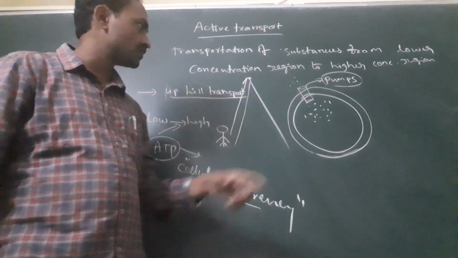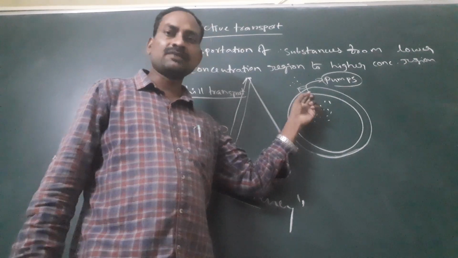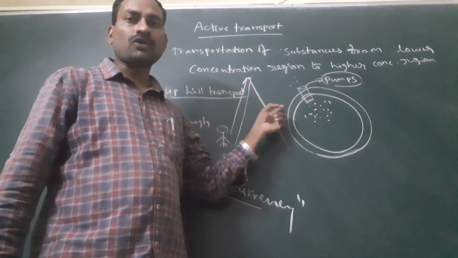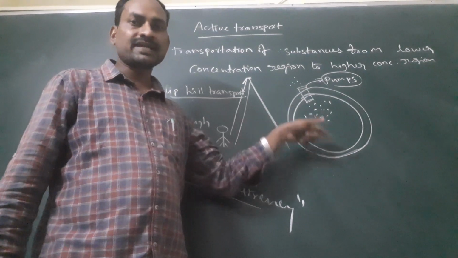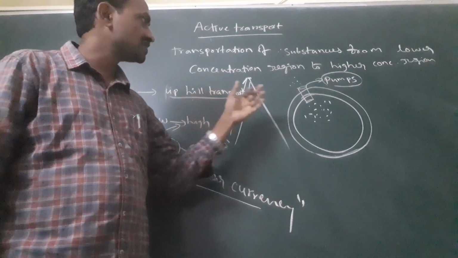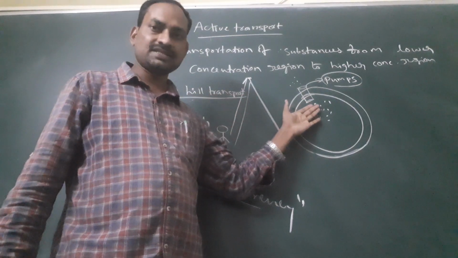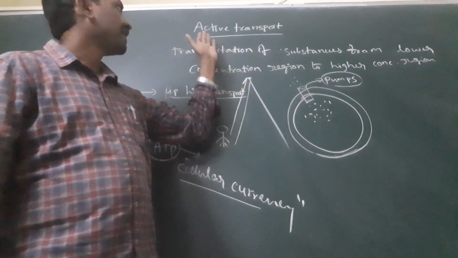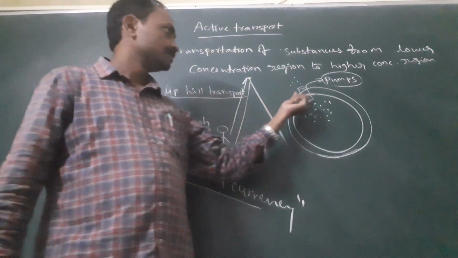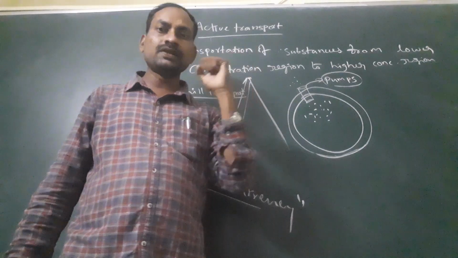This transporter is located in the cell membrane and translocates sodium ions inside the cell and potassium to the outside. This requires energy. That's why it is called active transport. Here the pump selects molecules.